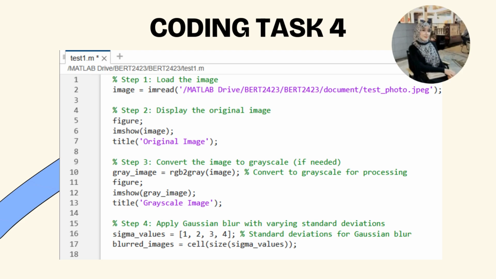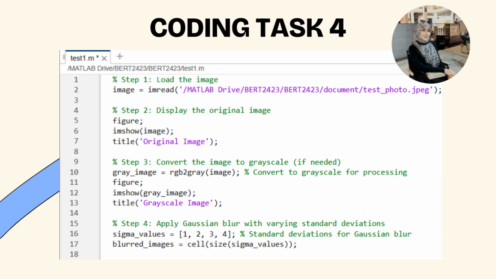So we save the photo into the MATLAB drive, which is BERT2423, in the document. Next, step 2. We display the original image using this code, which is referred to in the reference given based on the task. Step number 3. We convert the image to grayscale.